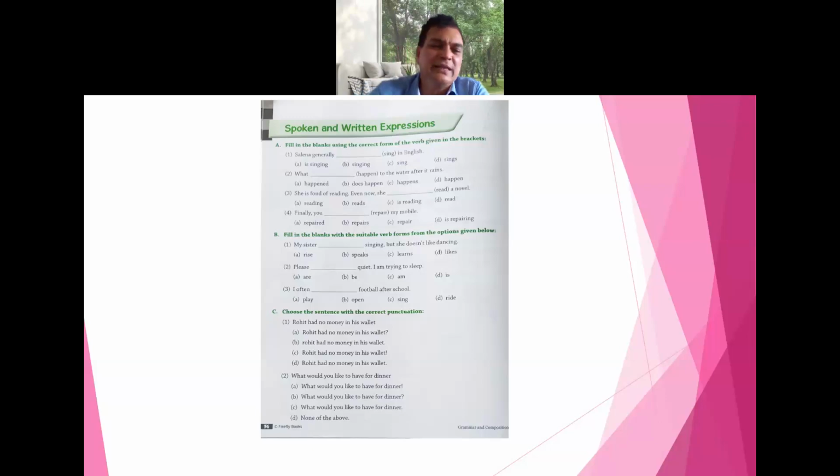Rohit had no money in his wallet. Choose the sentence with the correct punctuation. Okay, let's see. Rohit had no money in his wallet. Option D, sir.